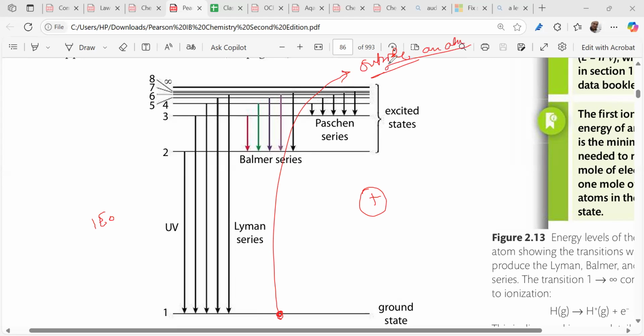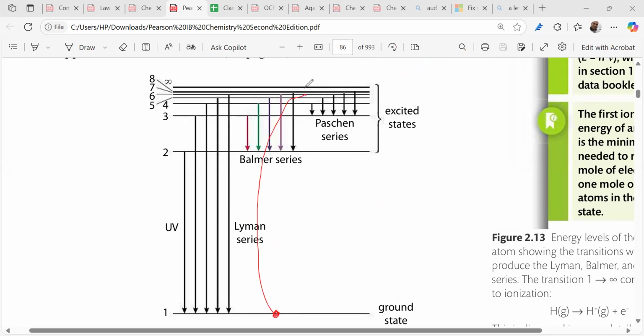Understood? Clear? And throw it outside an atom. 1 mole of gaseous ion, that's another thing. In layman's language, we are taking out an electron, throwing it outside an atom, completely outside. That's ionization energy in layman's language. Can we say it in this way, that the ionization energy is the energy needed to take out an electron and put it into n equal to infinity? It's outside an atom, isn't it? Do you get my point? Now we can calculate the ionization energy, right?